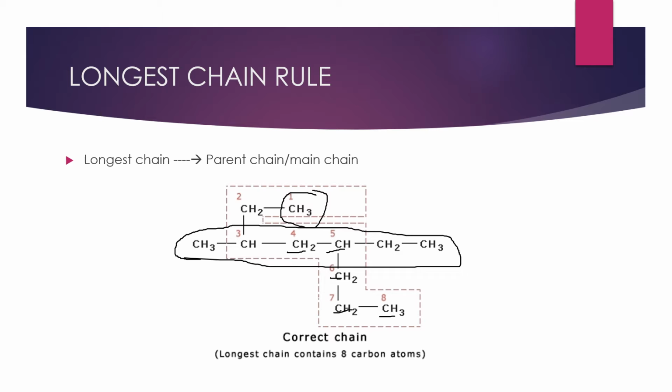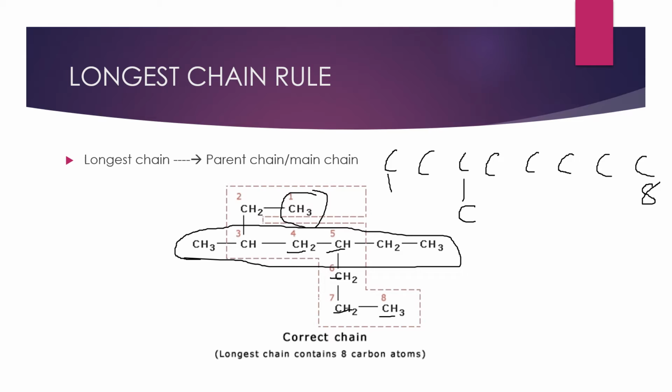eighth. Like this, if you take, the total number of carbons will be 8 in the main chain. So 8 carbons are present in the main chain: first, second, third, fourth, fifth, sixth, seventh, 8th. I am taking this one as the first carbon and this one as the 8th one. Now if you see, on the third carbon we have one methyl group.